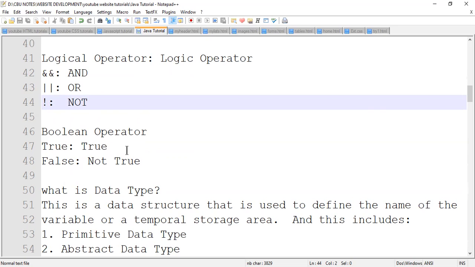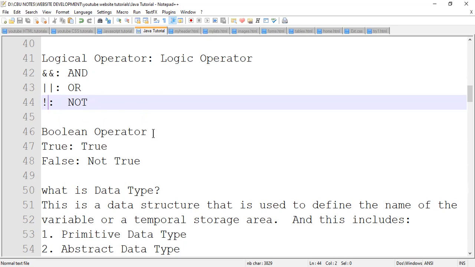A true or false arrangement is either true or false. There is no in between or anything else. It's either true or false. It's either you switch on or you switch off. There's nothing in between. So such operators, we call them Boolean operators, which just requires two things, either true or false. Either yes or no. We call them Boolean operators. Right? So basically, I've looked at the operators as one of the first elements of Java, which you need to master.